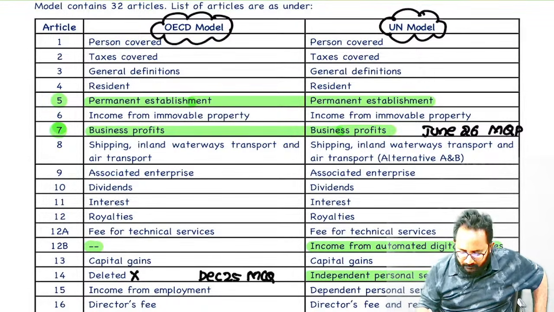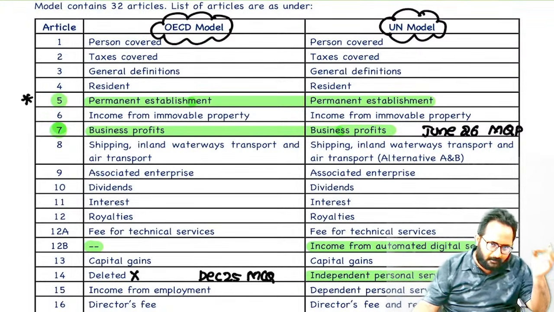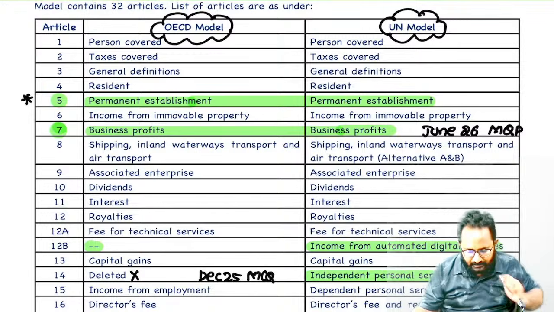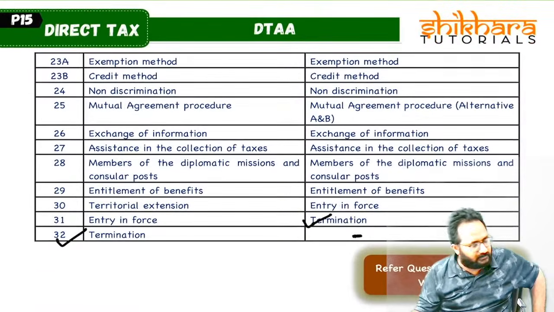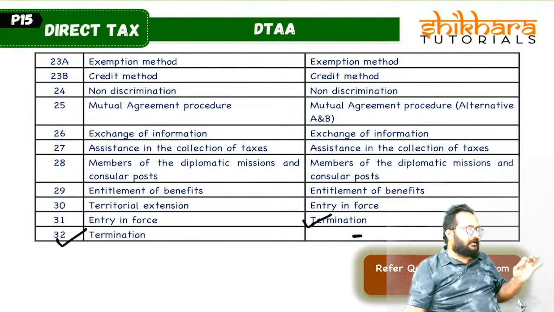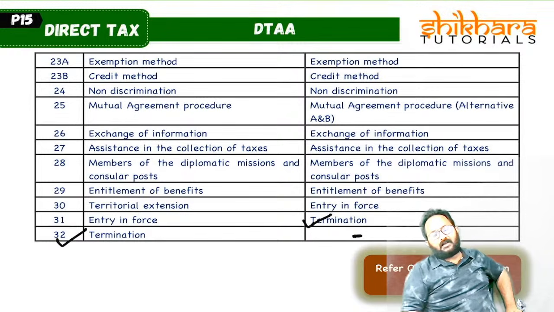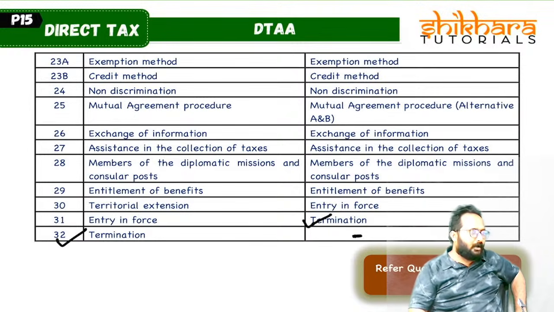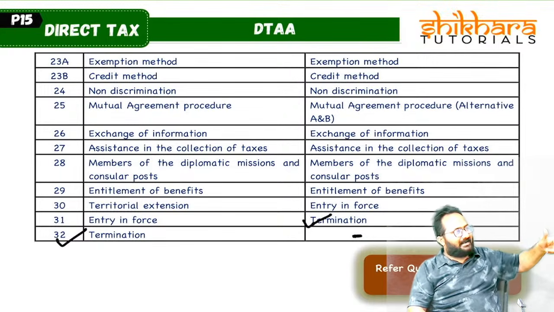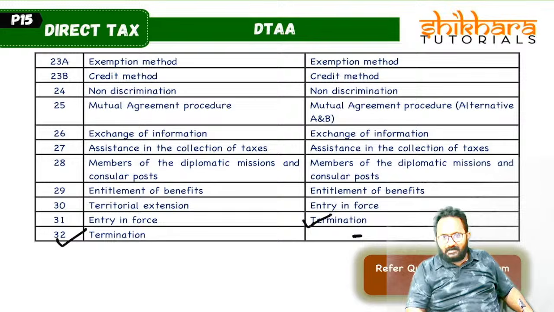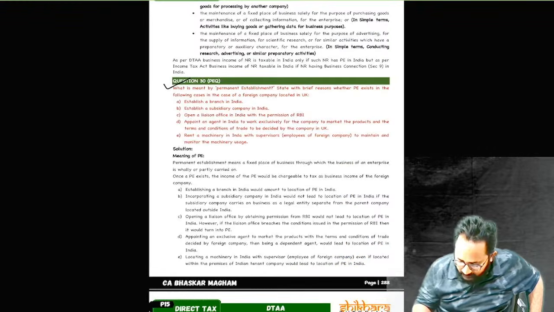That is a PE. So maybe they can ask why every DTA must define permanent establishment. We can write this. Understood, all of you? Yes. Permanent establishment discussion done. Models of DTA done. If you know that concept, you can easily understand. Majority of DTAs in India are following which model? UN model. Okay. Now can I link both the permanent establishment as well as models of DTA? Can I combine? Yes. In what attempt they have given this is the most important thing.